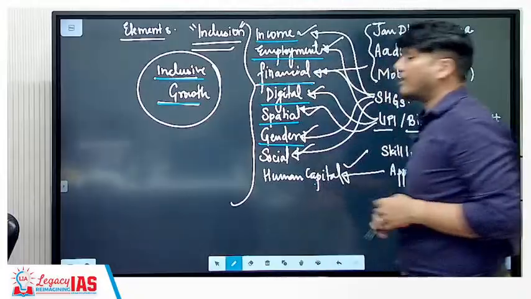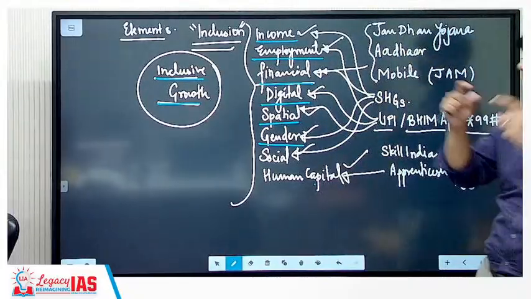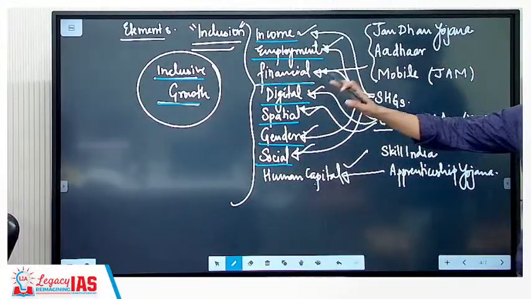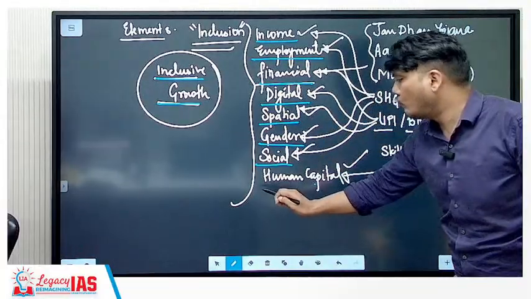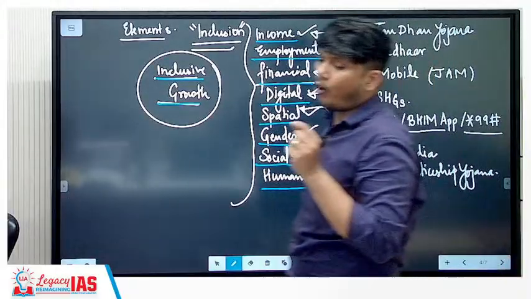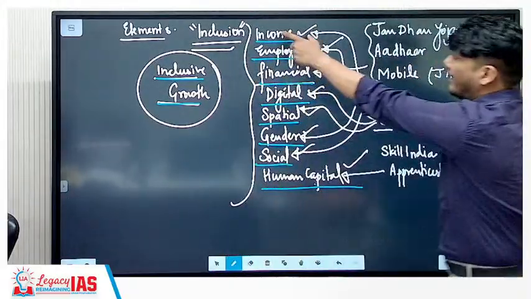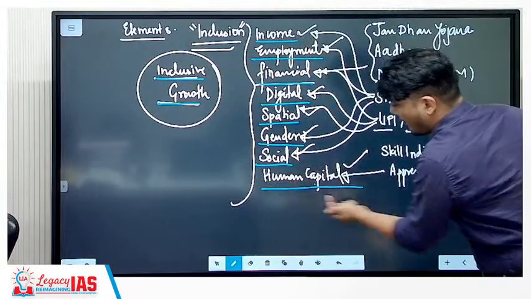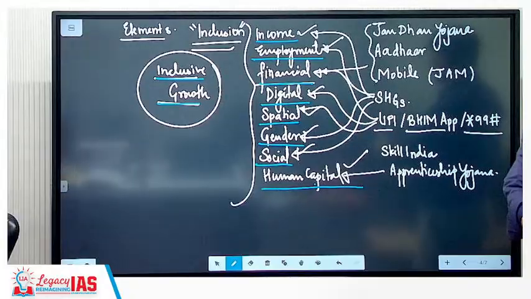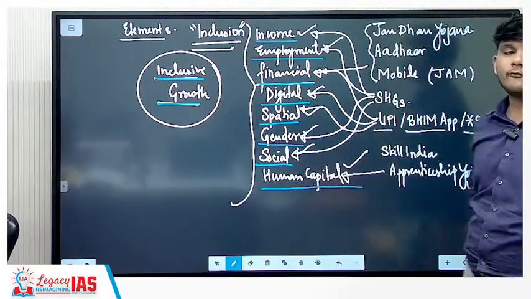Then there needs to be gender inclusion, again addressing the gender-based divide. Social inclusion, the division based on caste and socio-economic backwardness should not be there. Human capital inclusiveness, that means everyone should be capable of doing a job. This job and this business will happen when you are capable. When will you be capable? You will be capable when you are educated, skilled, and of good health.